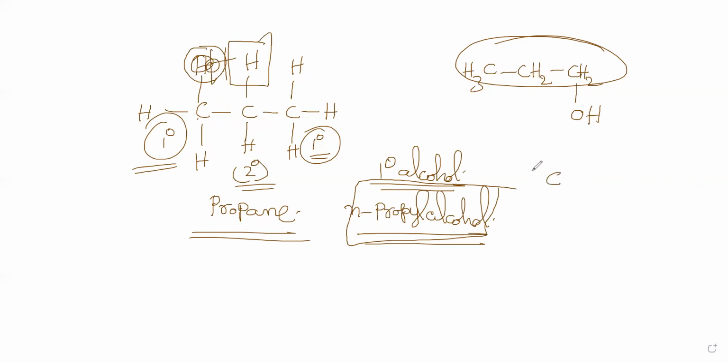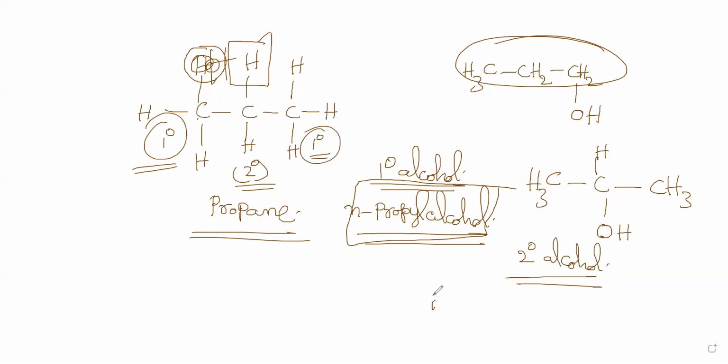So that is becoming secondary propyl alcohol. This secondary propyl alcohol is called isopropyl alcohol. Secondary propyl alcohol is also a secondary alcohol. This secondary alcohol is called isopropyl. Isopropyl means isopropyl alcohol. I will tell you another meaning.